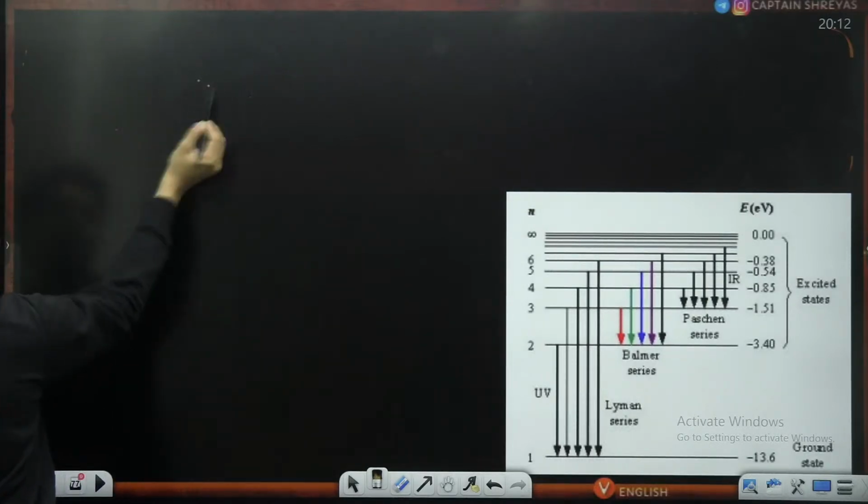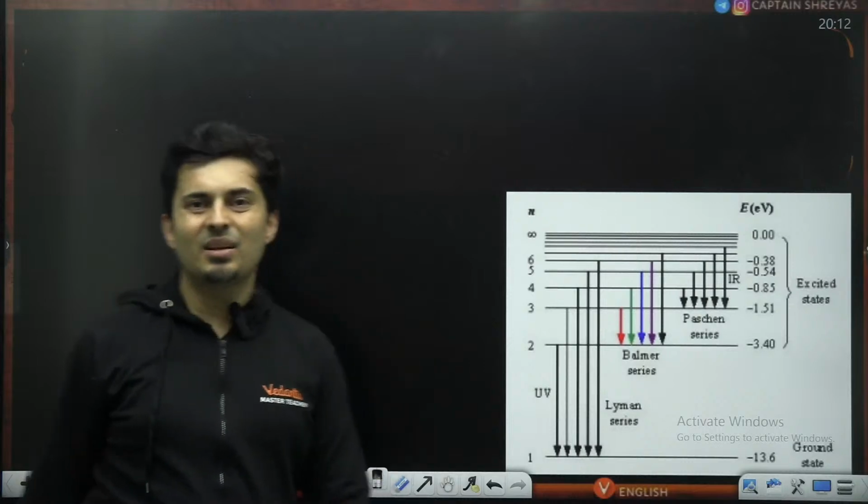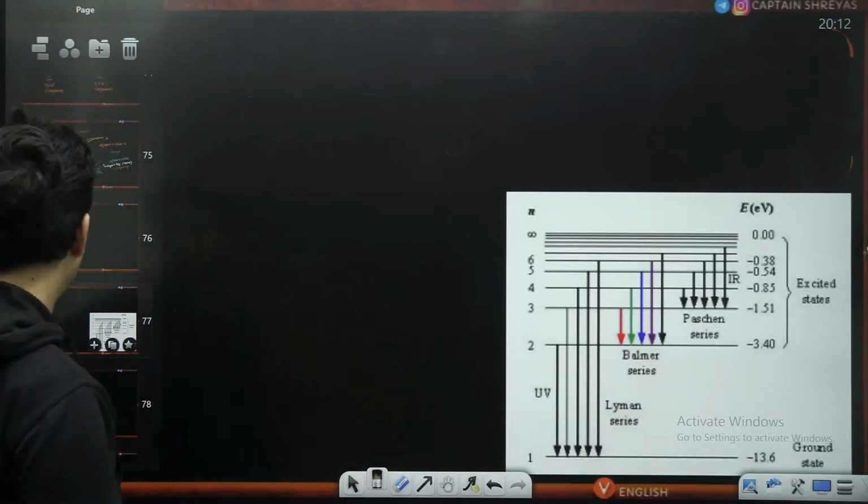Please revise this graph. If you remember the values, it will be much easier for you to visualize, calculate, and not waste a lot of time.